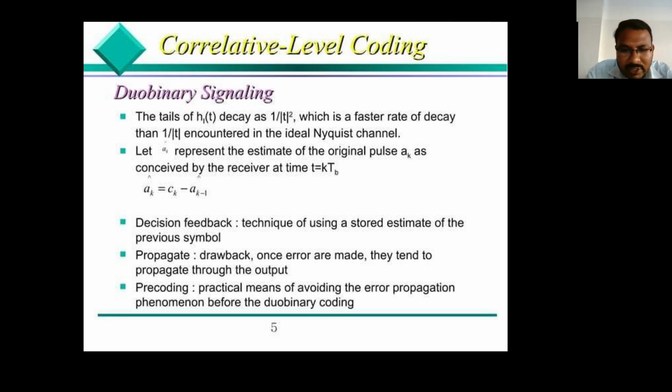So the first one is decision feedback. In this decision feedback, the technique uses a stored estimate of the previous symbol. Then error propagation is a drawback: once errors are made, they tend to propagate through the output. That is where pre-coding comes in, a practical means of avoiding the error propagation phenomenon, applied before the duo-binary coding.